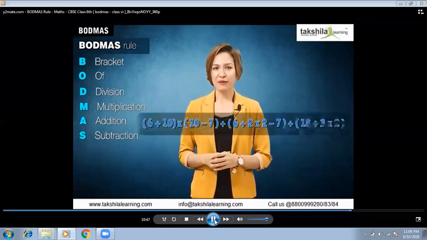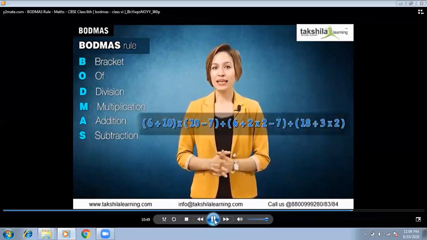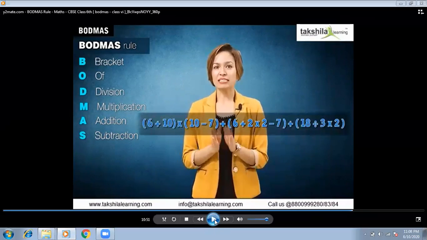The last one now. Here, you can see the expression. Now there is one more question, and here there is more than one bracket. So what will you do if there is more than one bracket in one question? Which bracket will you solve first? In this condition, when you have more than one bracket in one expression, you will solve all the brackets simultaneously. Means you will solve all the brackets together in one step.